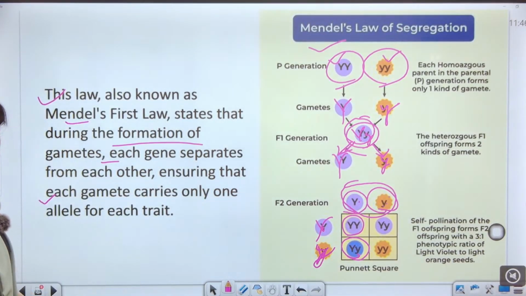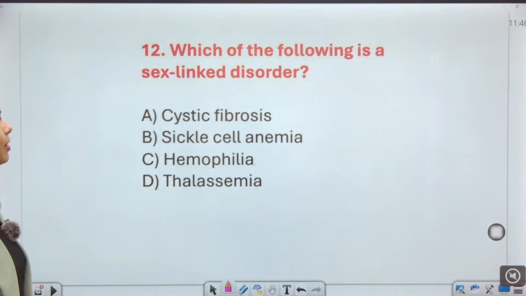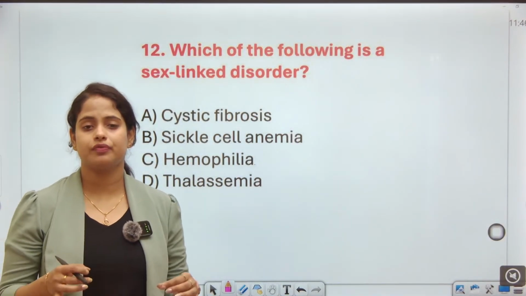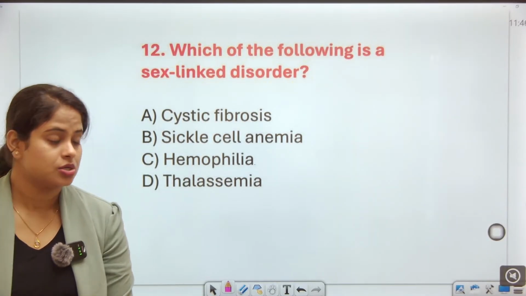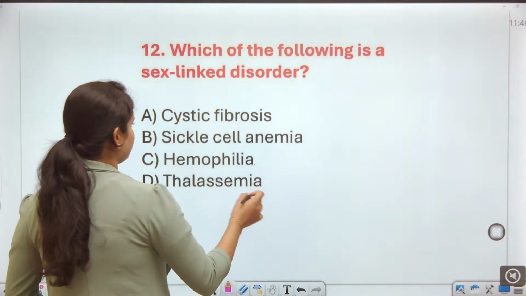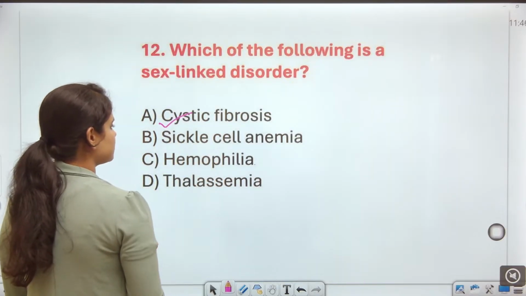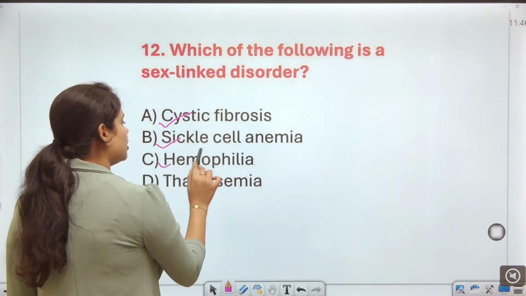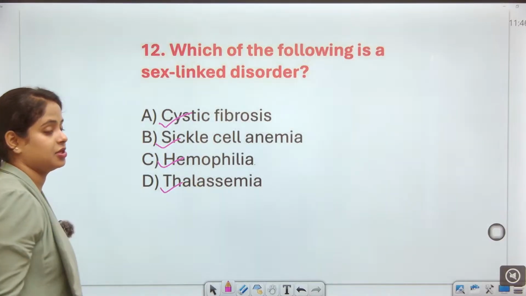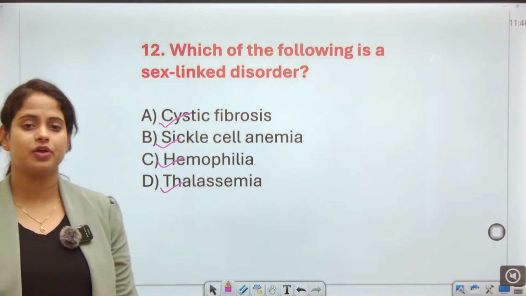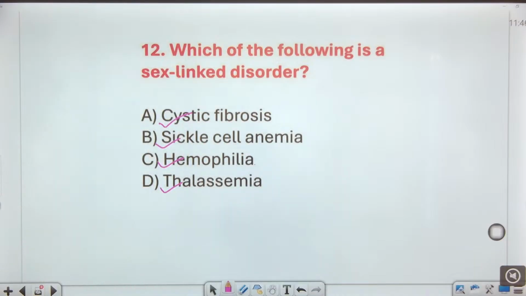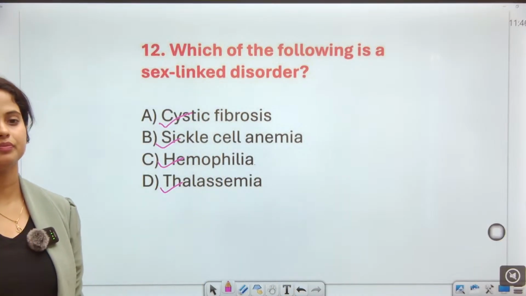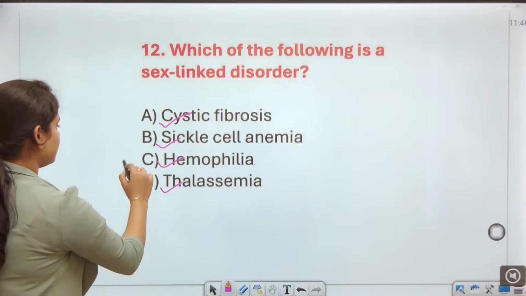Okay, so next, let us see about what? Which of the following is a sex linked disorder? So what will be the right answer? Cystic fibrosis, sickle cell anemia, hemophilia, thalassemia. Which of the following is a sex linked disorder? Guys, the right answer will be hemophilia.